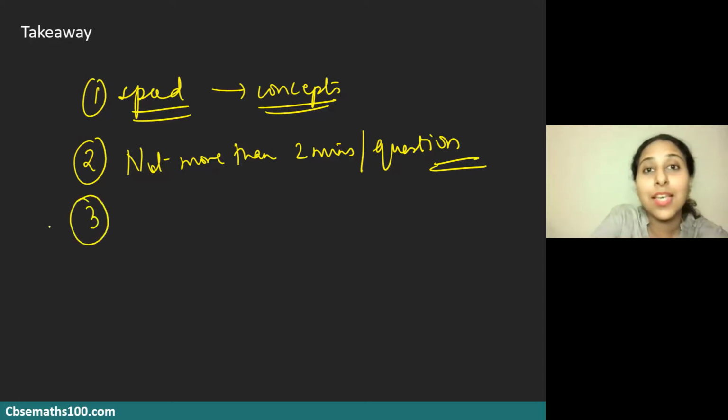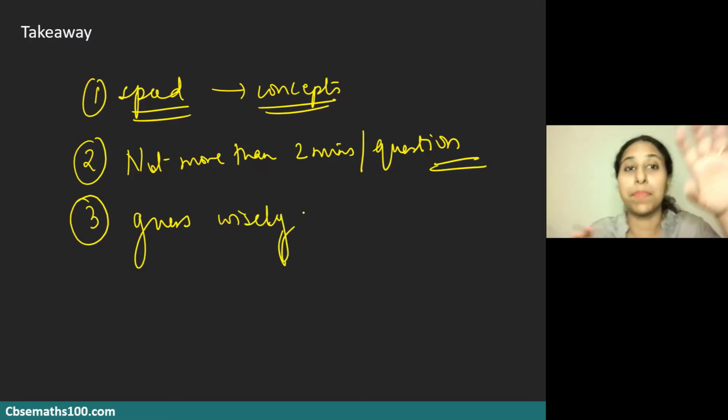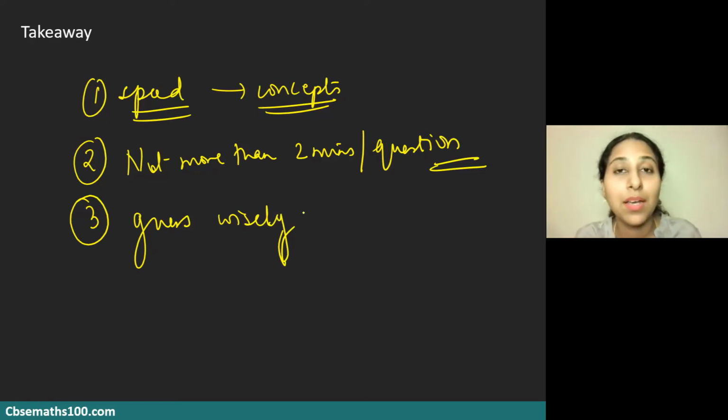Third thing is guess wisely when you have not attempted the entire paper. So if you have not been able to attempt 40 questions from the paper, I want you to take time and make sure that you are guessing answers on the remaining.